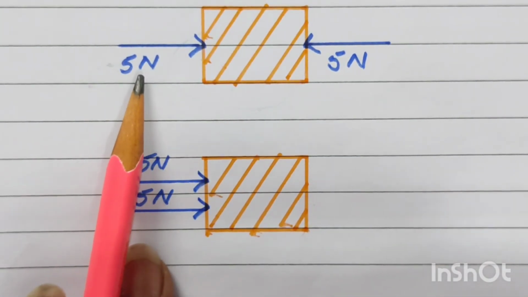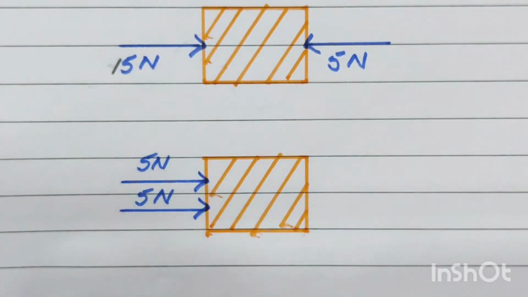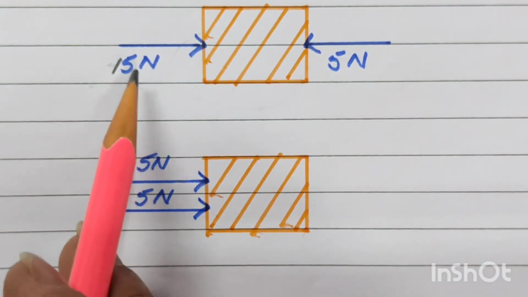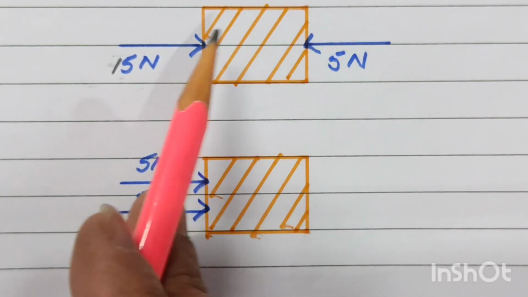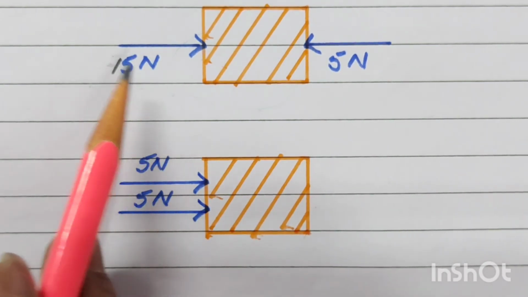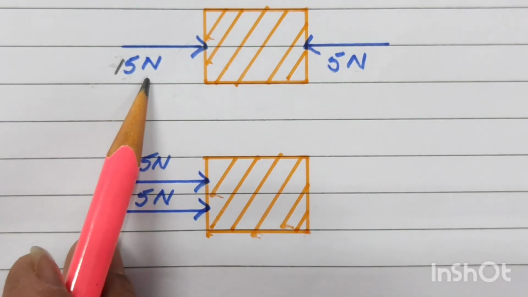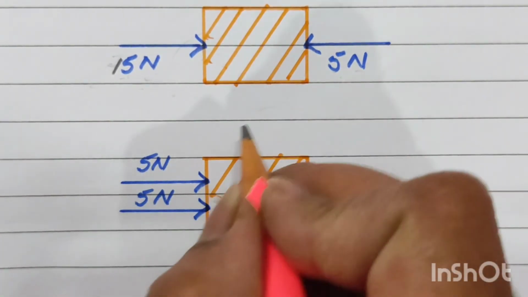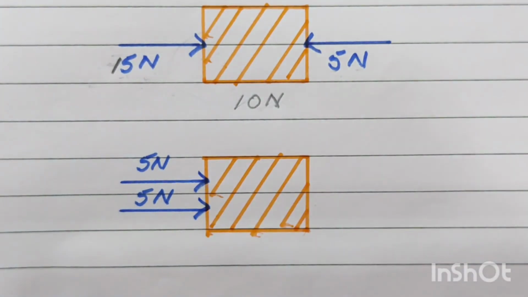But suppose over here the force is 15 Newton. Now what do you think will happen, children? Because this is a bigger force, it will be able to push the body towards the forward direction. Now the resultant force is what, children? The subtraction of the two. If I subtract 5 Newton from 15 Newton, how much resultant force is acting on the body? 10 Newton of resultant force is acting on the body, and so the body will move in the forward direction.